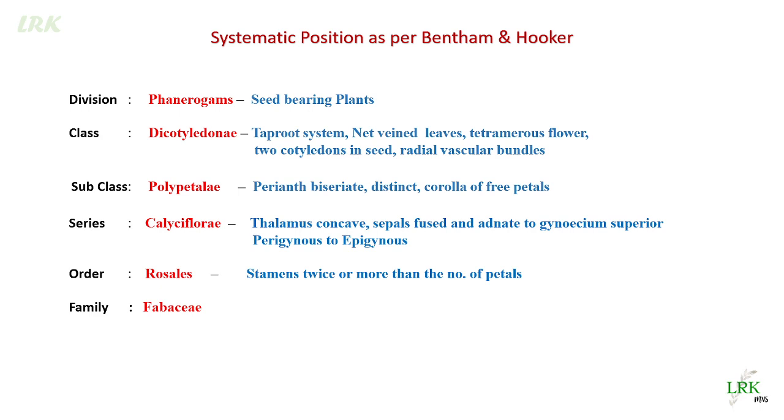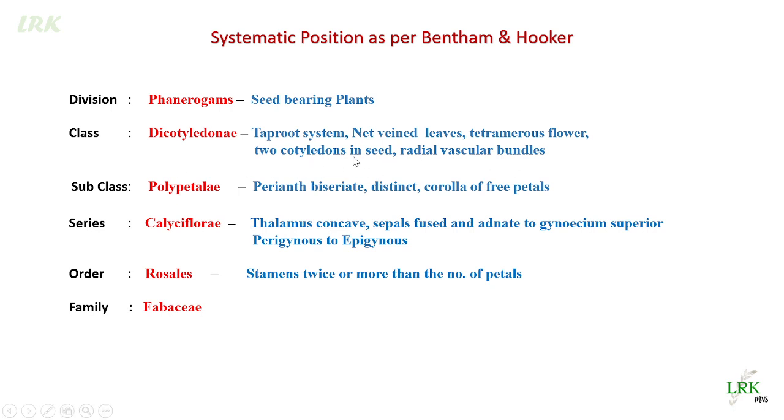And coming to the systematic position as per Bentham and Hooker: division Phanerogams, as these plants are flowering and seed-bearing plants. Class Dicotyledonae, as the characters of dicotyledons are seen: taproot system, reticulate venation, tetramerous or pentamerous condition, and two cotyledons.